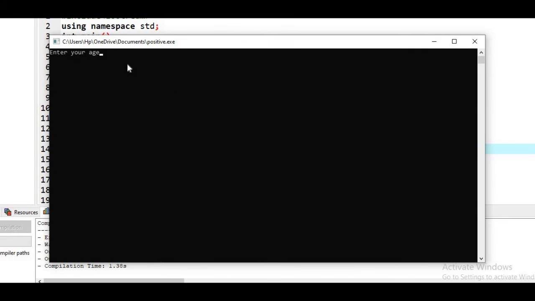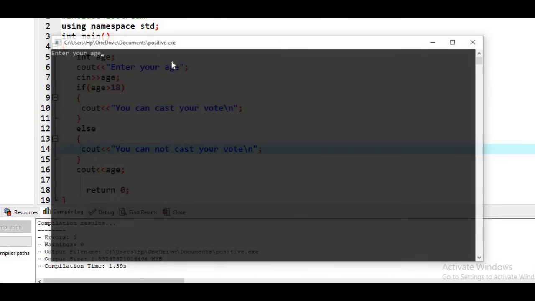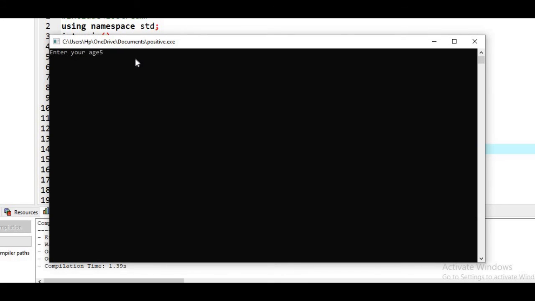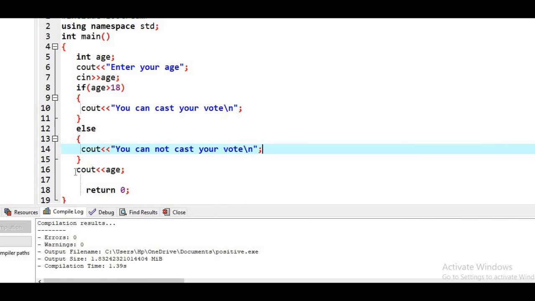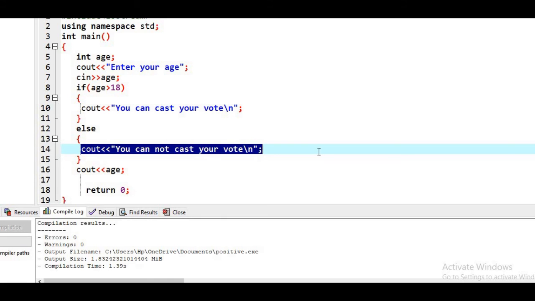This time if I enter 23, then it prints you can cast your vote, and age is 23. Again I'm going to execute it. Enter your age. Suppose I enter 5. Then it prints you cannot cast your vote, and 5. Understand? You can observe that this particular statement, cout age, will be executed in both cases.